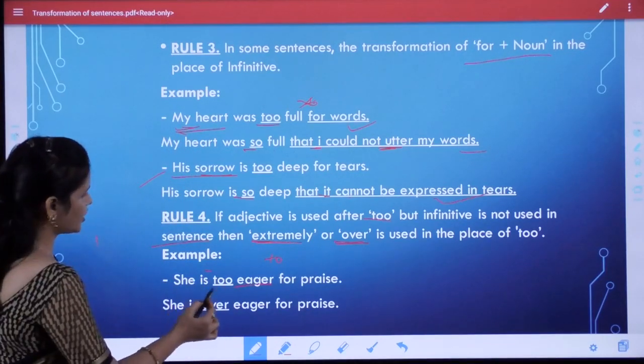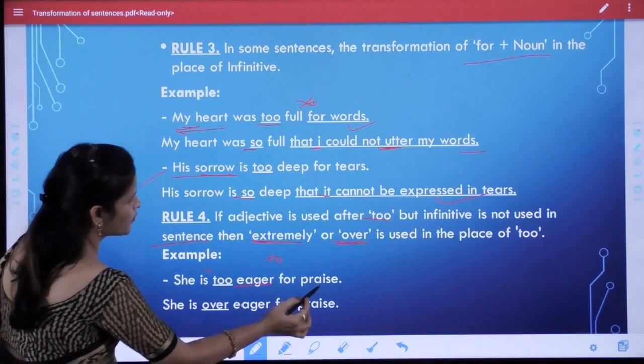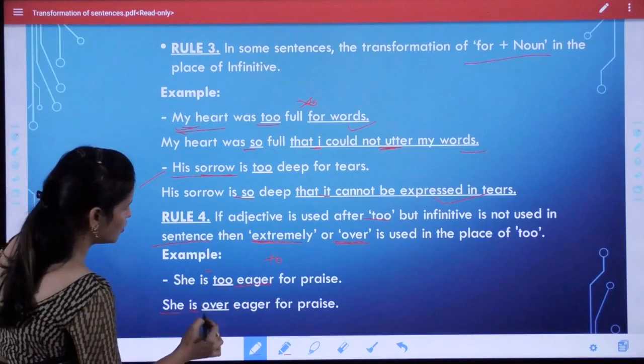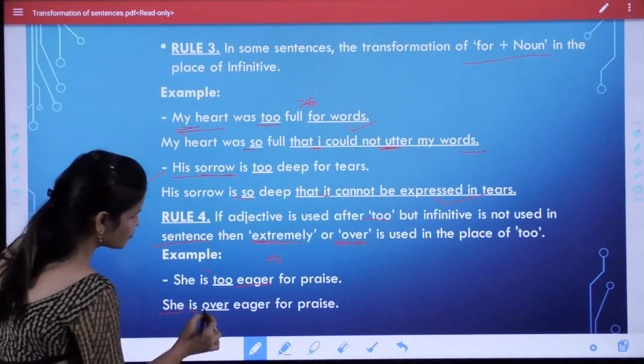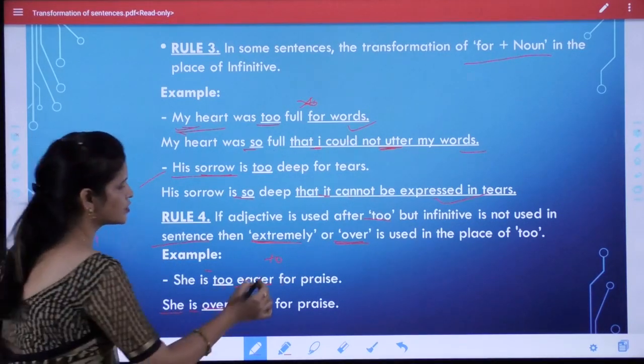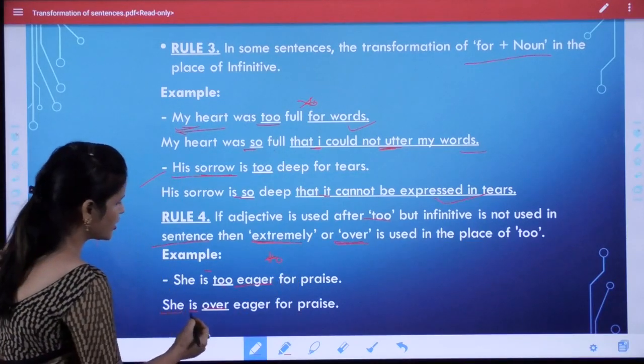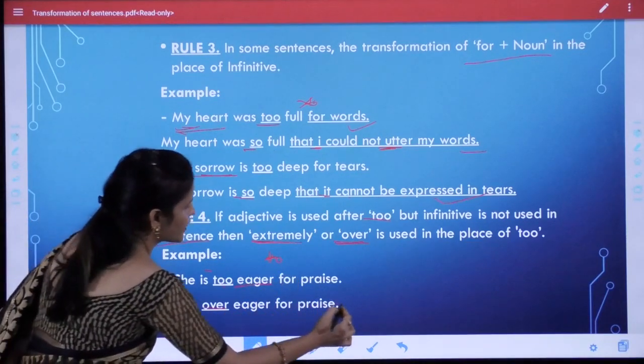How? She is too eager for praise. Now we change it into: She is over eager for praise.